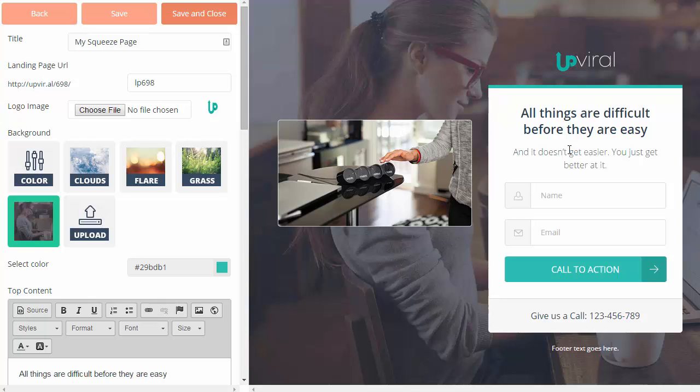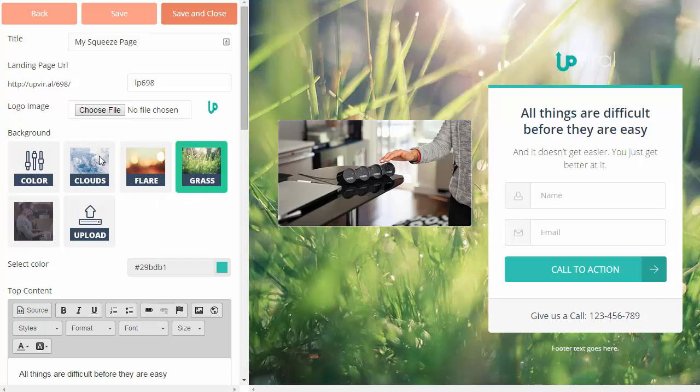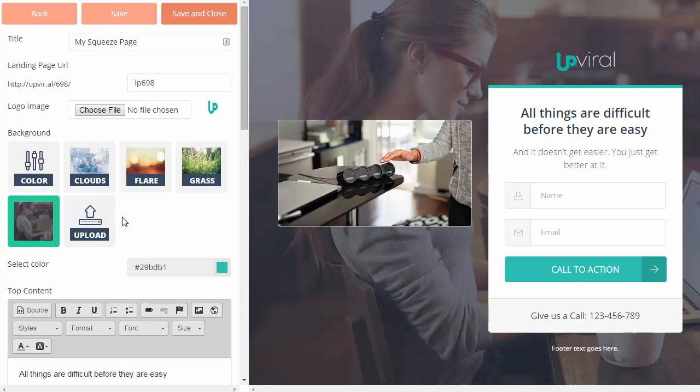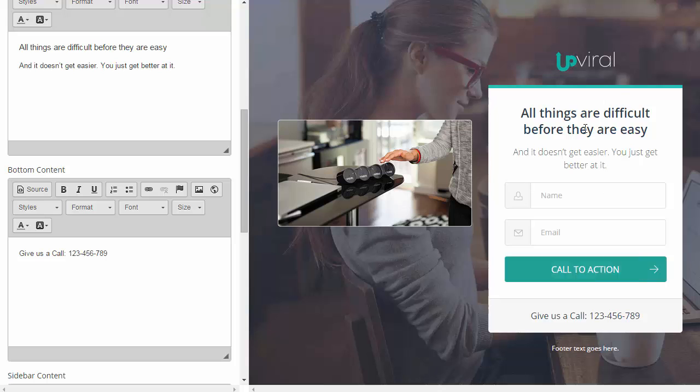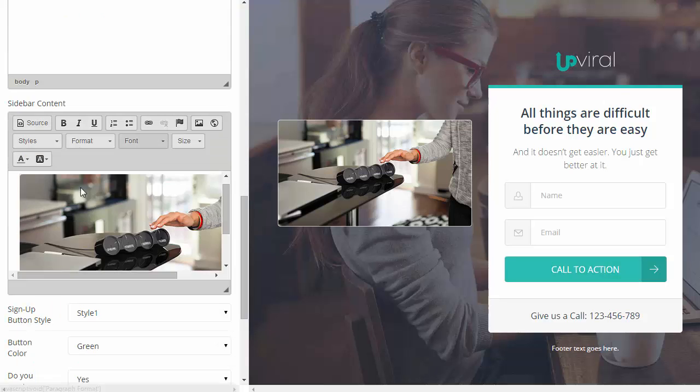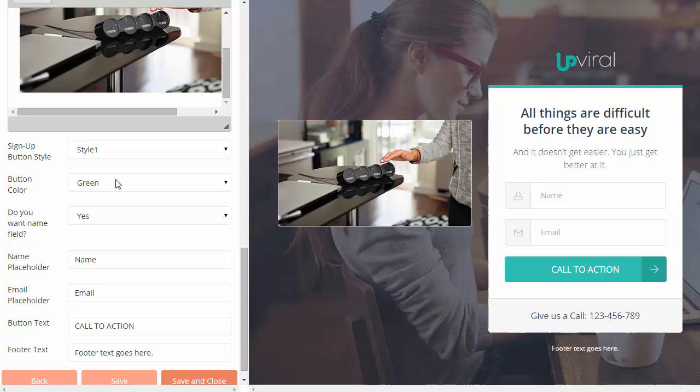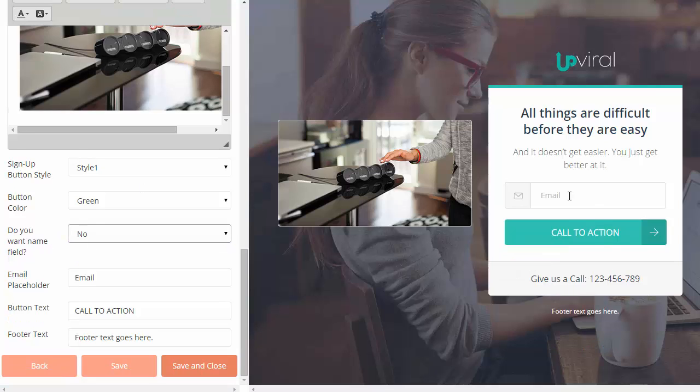We can change everything about this squeeze page. It already looks great, by the way, on the right-hand side. But on the left-hand side, we can change the title, the URL. We can upload our logo. We can change the background just by clicking on these images, or we can upload our own background. We can edit the colors, the content of the squeeze page form itself. Scrolling down here, we have some more content that we can edit. We can even change the button style here. We have all these different styles for the button and how we want that to look. I am going to turn off my name field. I want just the email, just like that there.